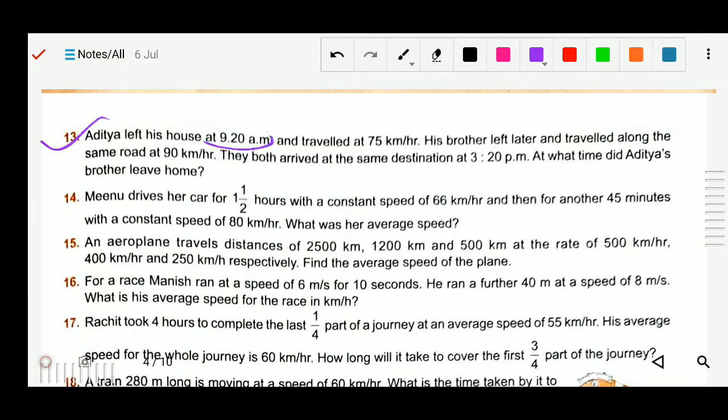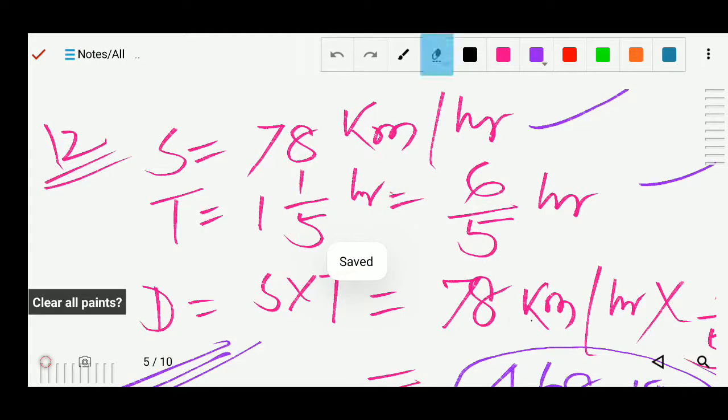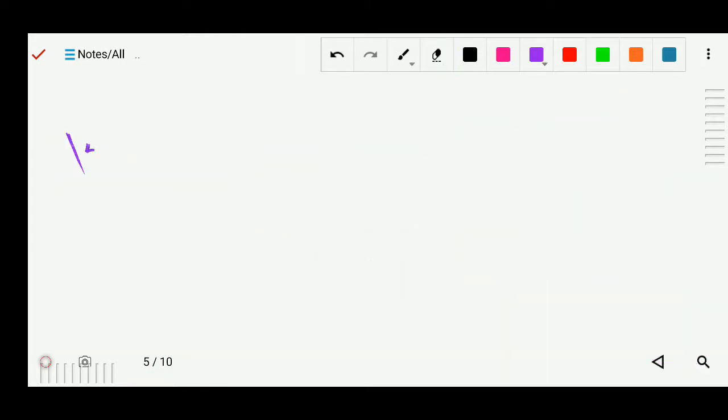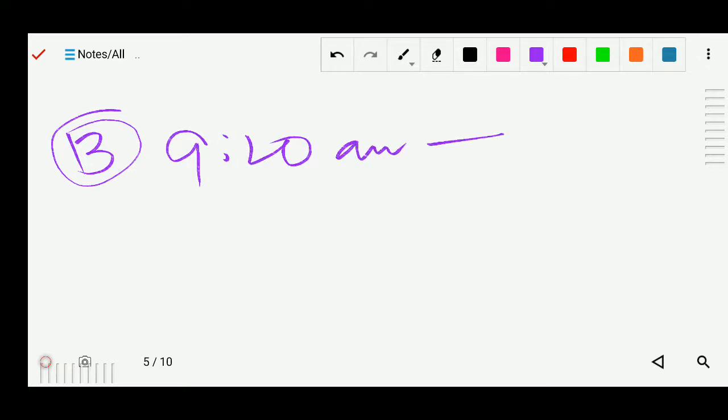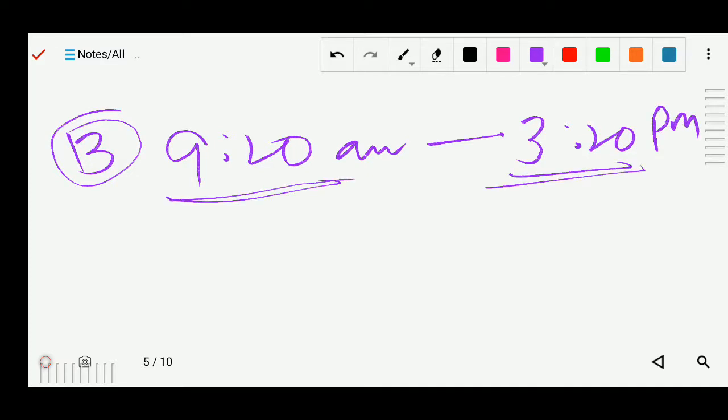Time is given, he left at 9:20 am and reached at 3:20 pm. I will just help you understand, you can solve it by yourself. So between 9:20 and 3:20, what is the time?